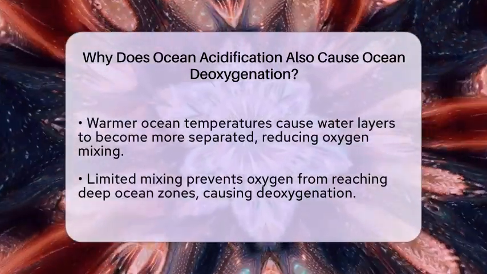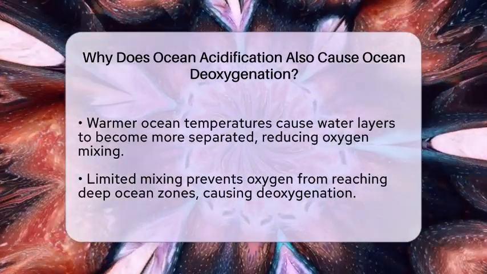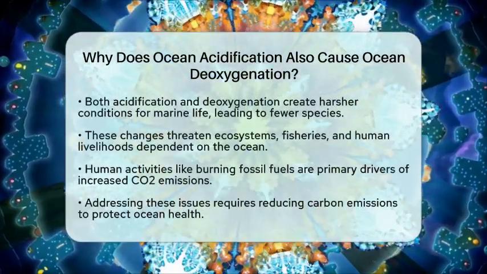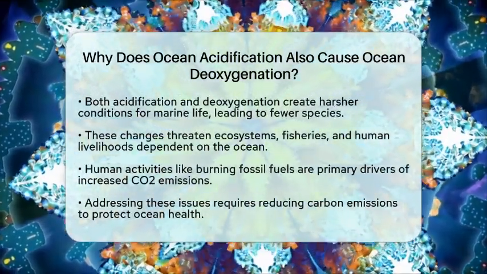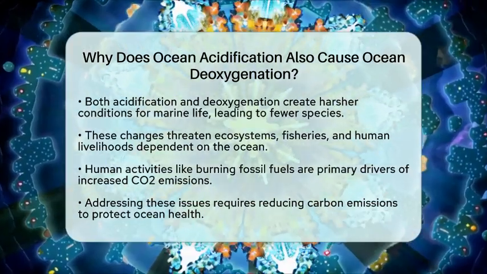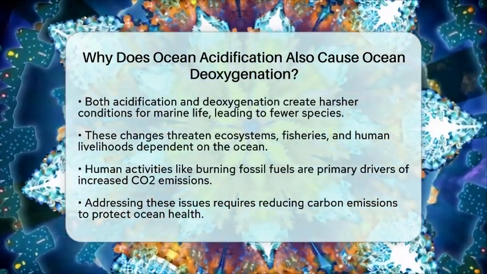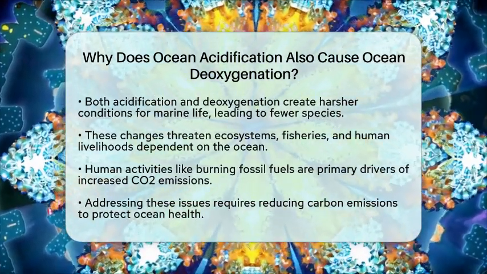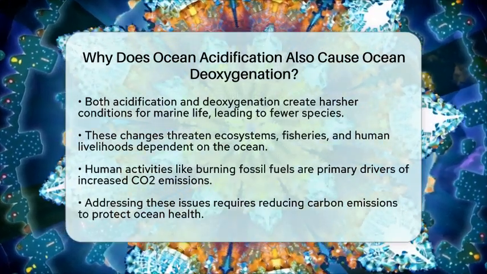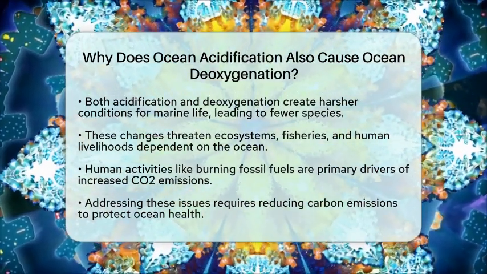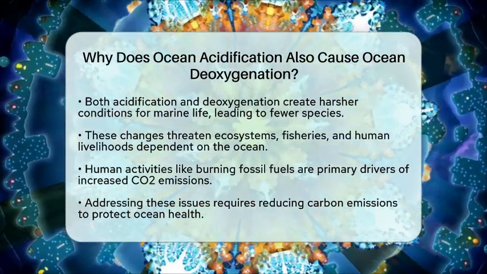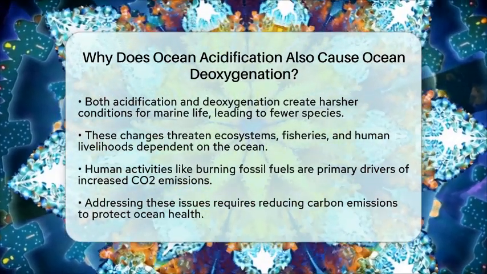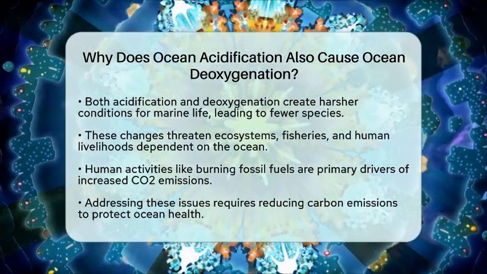Fish, coral reefs, and other creatures struggle to survive when both pH levels drop and oxygen becomes scarce. This can lead to fewer species, weaker ecosystems, and less food for humans who depend on the ocean for their livelihood. Understanding how acidification and deoxygenation are linked helps us see why reducing carbon dioxide emissions is so important.